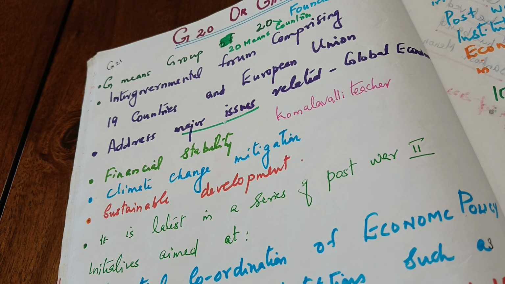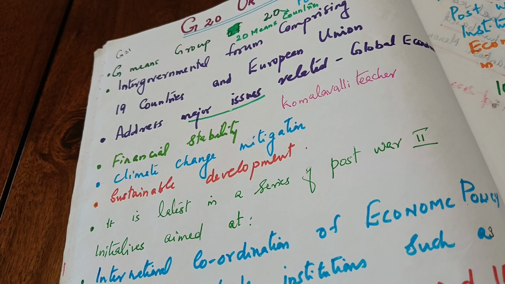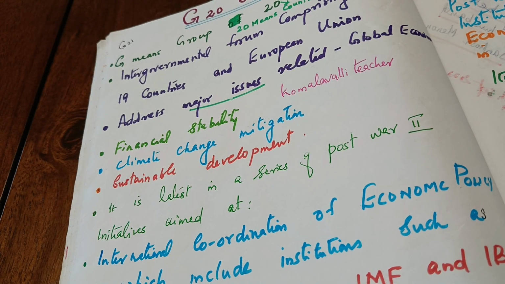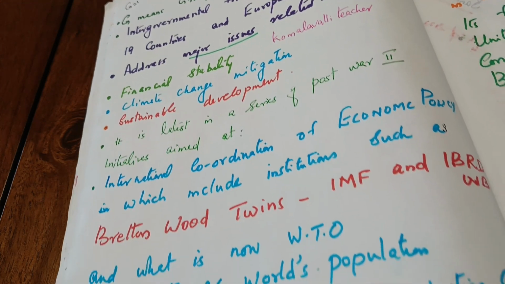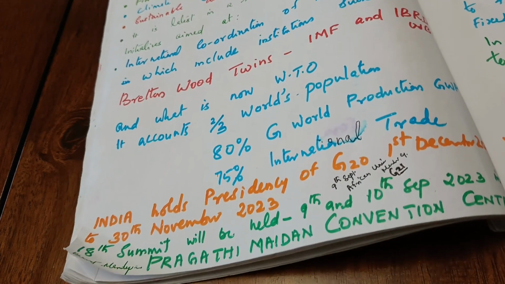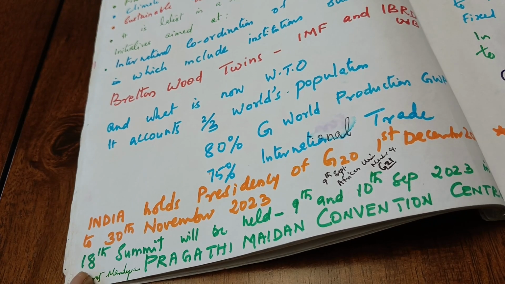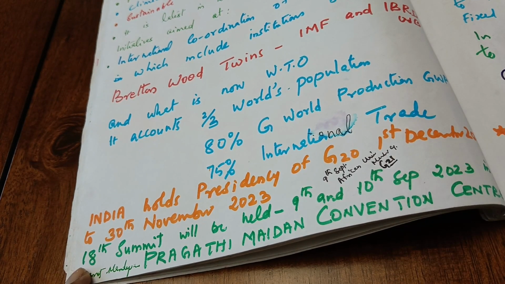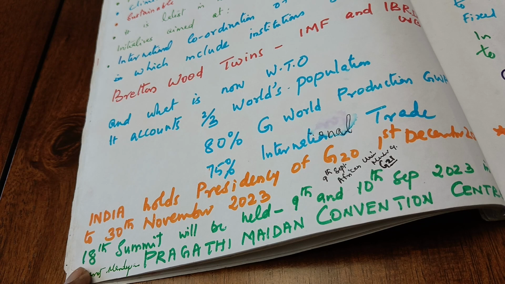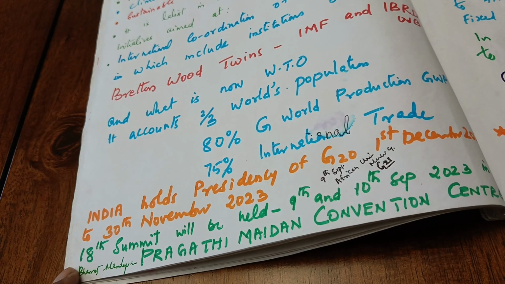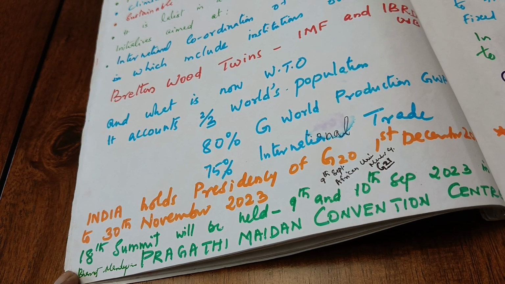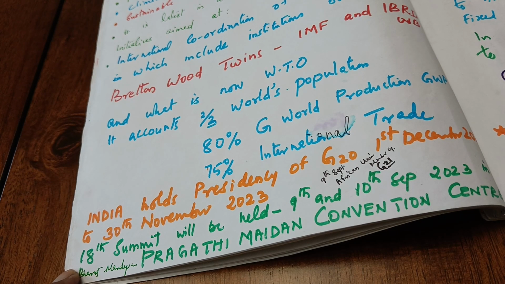I told you the G means the group and 20 means the countries included there, and we are having 19 countries and the European Union. But this G20 summit has been convened in India. That is the 18th summit, held on 9th and 10th September 2023 at Pragati Bharat Mandapam, that is Pragati Maidan Convention Center.